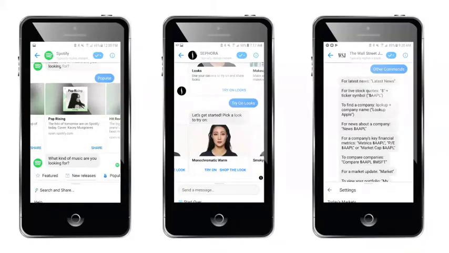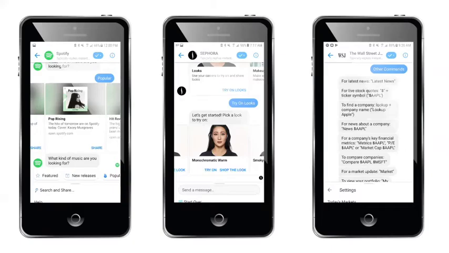Let's take some newer examples. Spotify, an audio streaming platform, uses a Facebook chatbot to help users find playlists. The bot will ask the user what kind of music they are looking for, then provide them with suggested playlists they can scroll through. Or the user can search for specific songs, albums, or playlists.